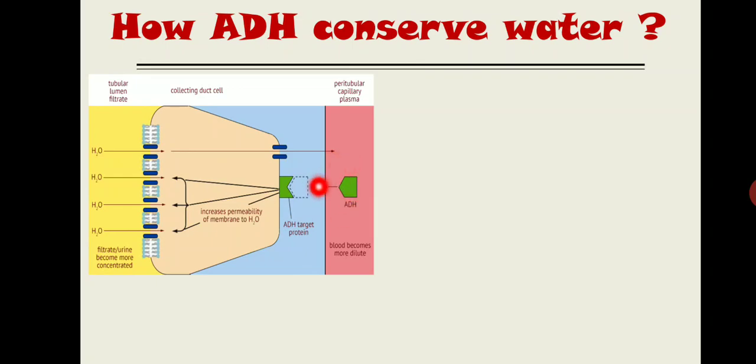So once ADH binds with the tubular cell, it is going to increase the number of channels present over the apical membrane. Normally, in the absence of ADH, these channels are not present at the apical membrane. So how is ADH going to increase the amount or availability of channels over the apical membrane? Let me give you the detailed figure of how ADH will work.